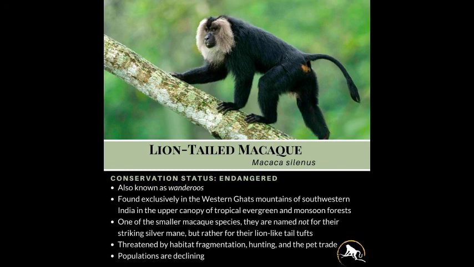This gives this monkey its German name, Beard Ape.